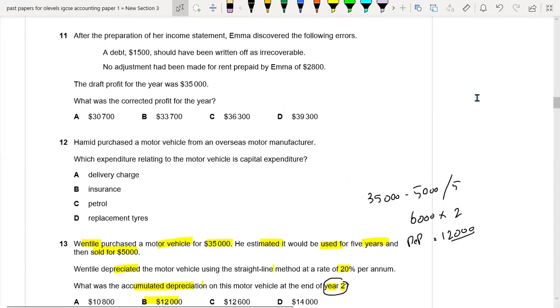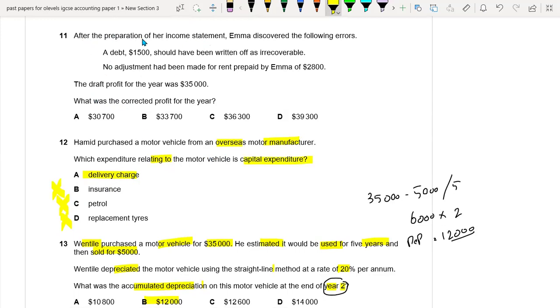Okay. Question number 12. Hamid purchased a motor vehicle from an overseas motor manufacturer. Which expenditure relating to the motor vehicle is capital expenditure? So first of all, the delivery charge, yes, this would be part of capital expenditure. Insurance, no, it's not because we have to pay it again after 1 year. Petrol is also not. Replacement tires is also not. So A option is the right option because it is a one-time expense.